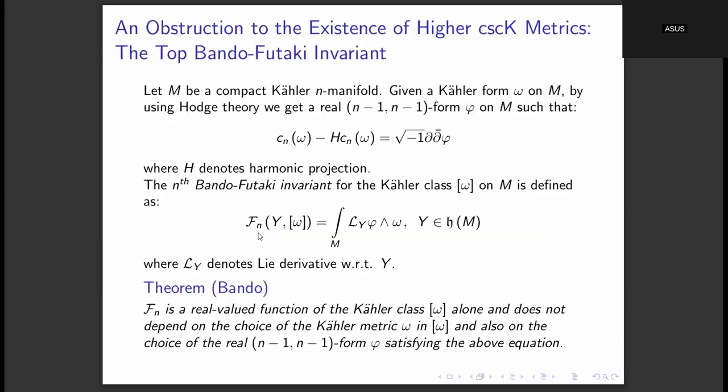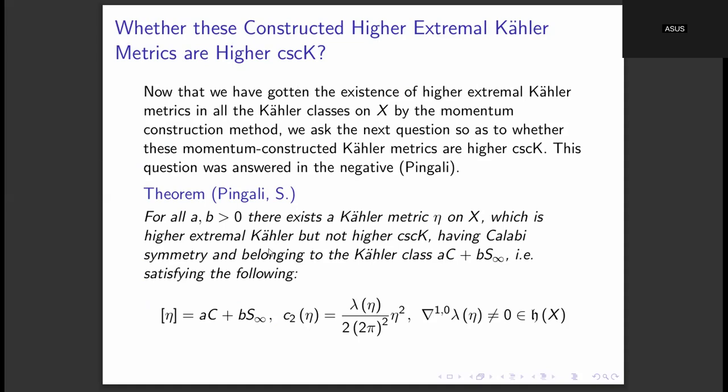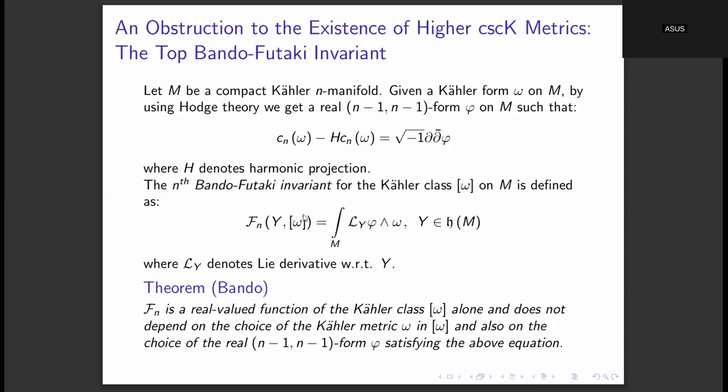And then the question now is of the existence of higher cscK metrics itself on this minimal ruled surface. So now note that the momentum constructed Kähler metrics are not higher cscK, but the question is, do higher cscK metrics even exist on the minimal ruled surface? And the answer to that question is no.